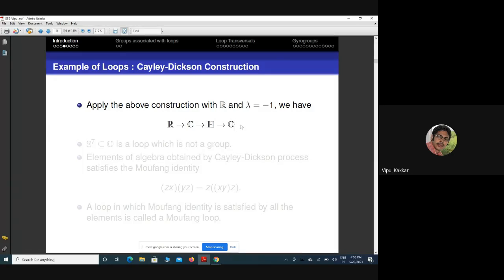So the elements of norm 1, which form the 7-dimensional sphere in the octonions, form a loop which is not a group. So this is an example of a loop which is not a group. It is not associative. So S7 has some structure, which is a loop.